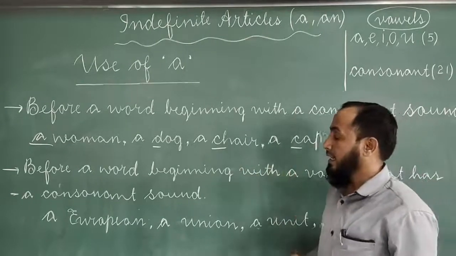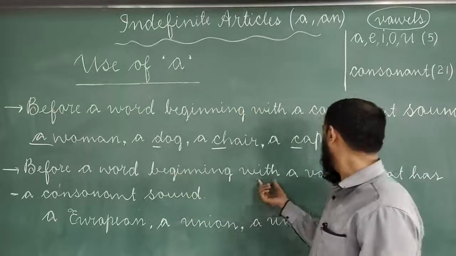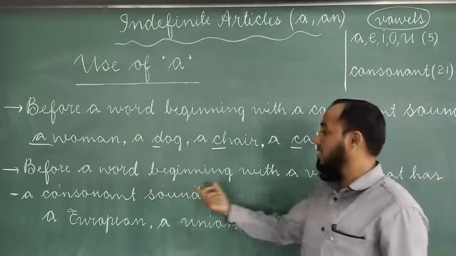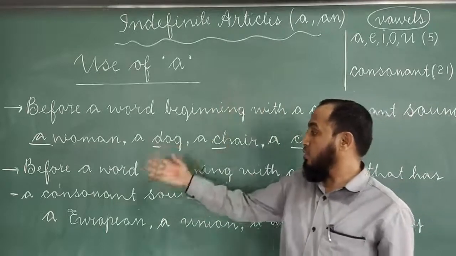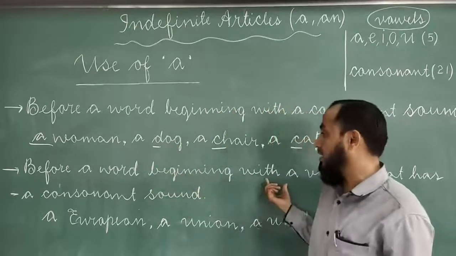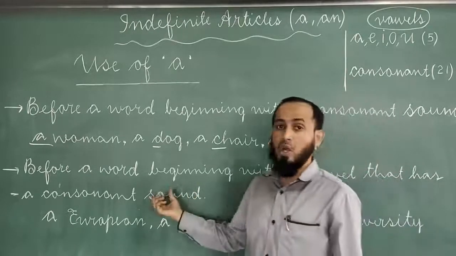Clear? Next, proceed. A is used before a word beginning with a vowel that has a consonant sound.